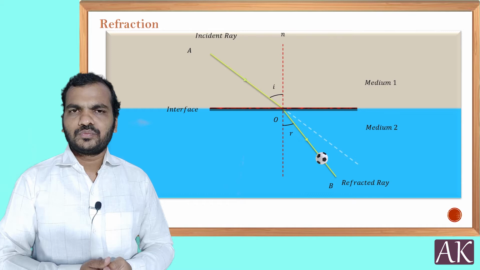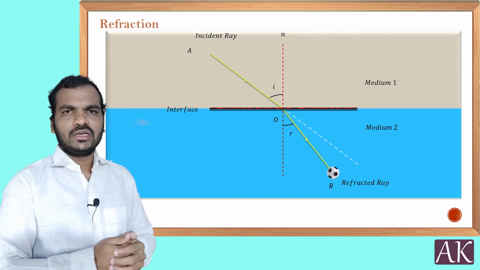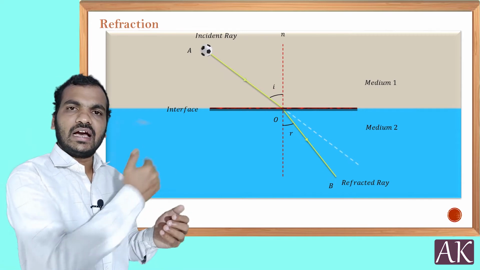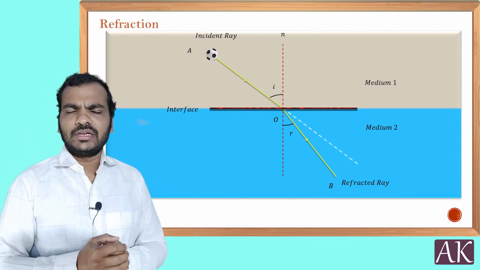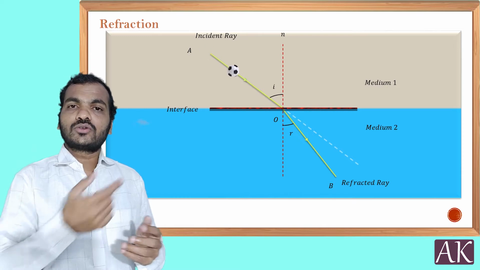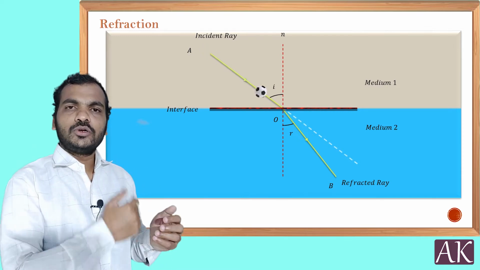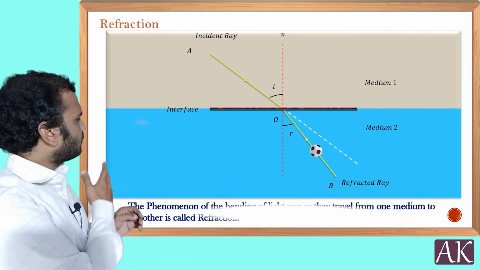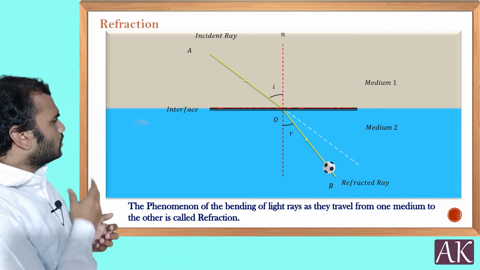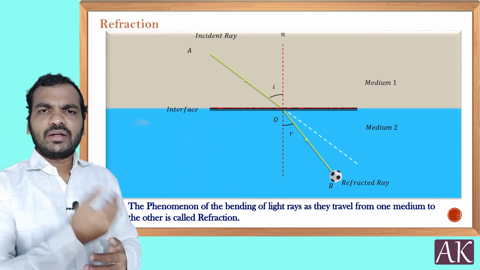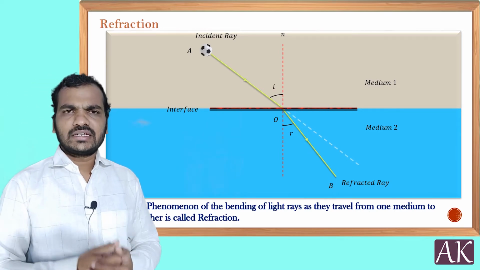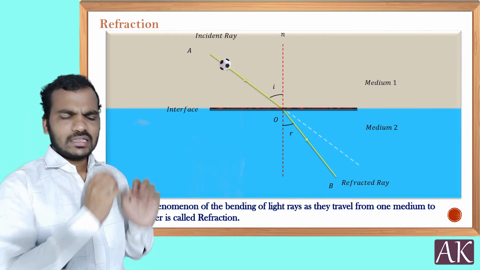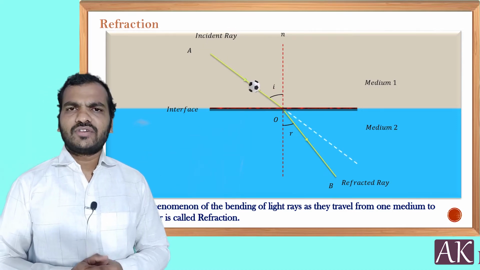Is it always true that the ray bends towards the normal only? Need not be. Sometimes it may bend towards the normal, sometimes away from the normal. I will tell you in the coming points when it bends towards the normal and when it bends away from the normal. So this is how we define refraction. Even when light enters from one medium to another medium, it changes direction. This bending phenomenon is called refraction. This is the basic idea of refraction.